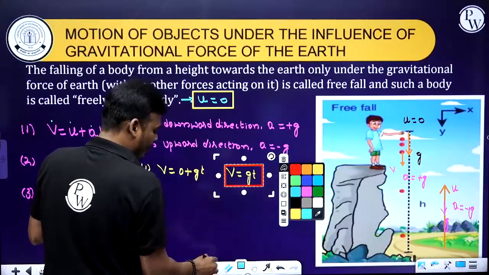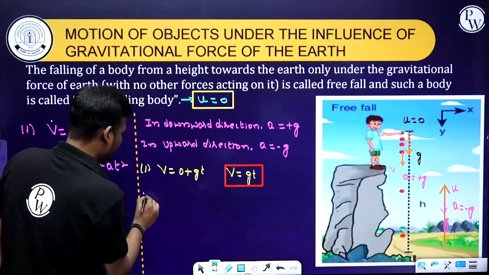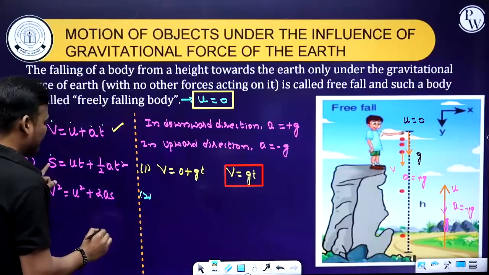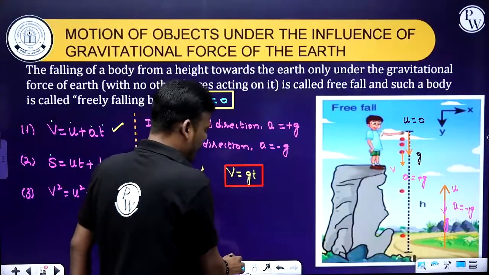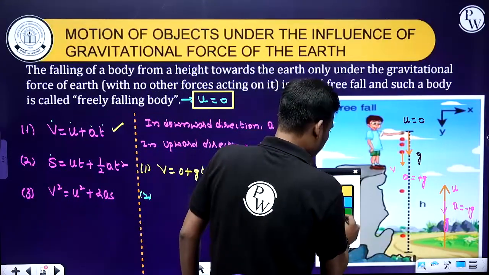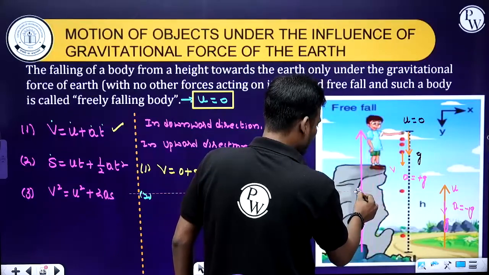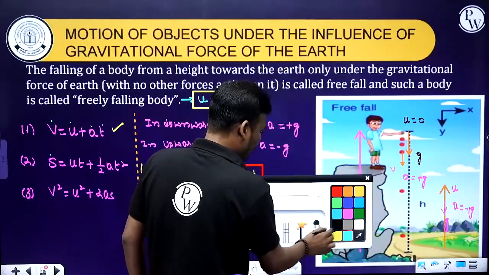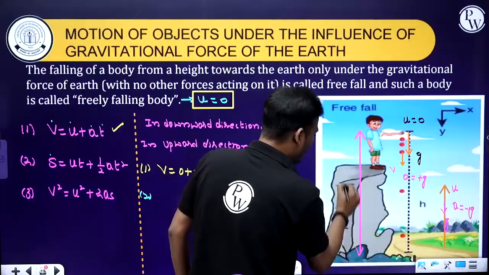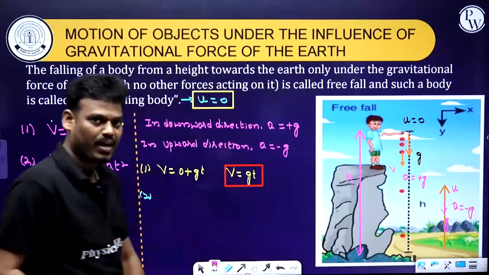Now, second equation. But here instead of s, we are considering the height of the body, from here to here. The height of the body we are covering with h.